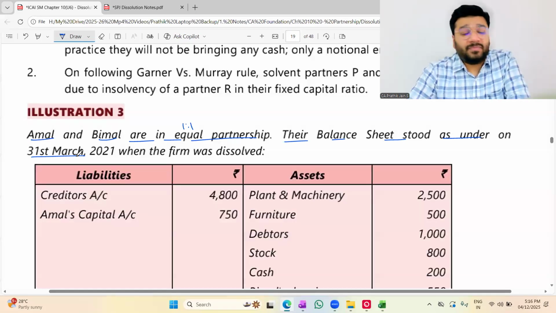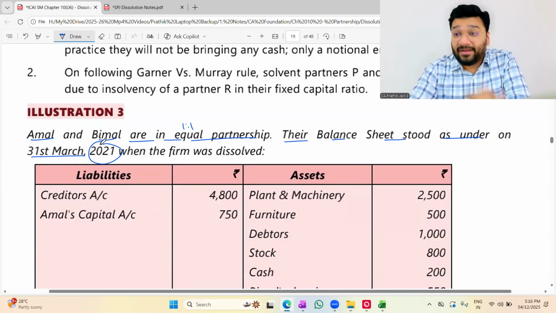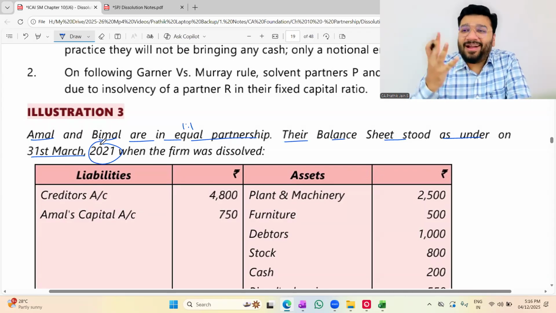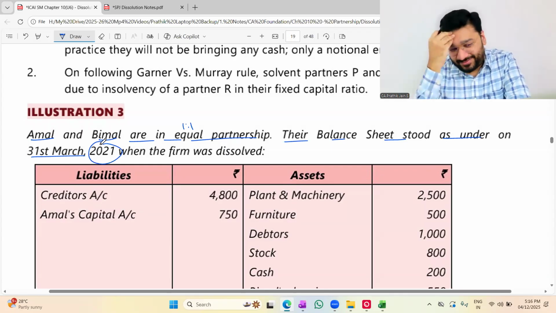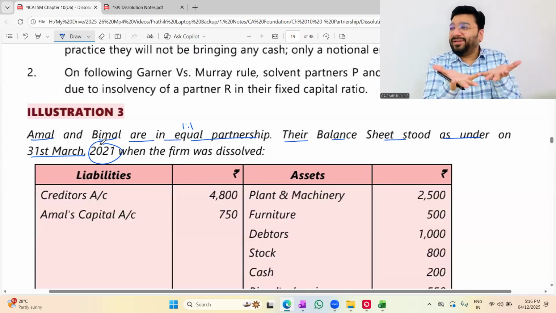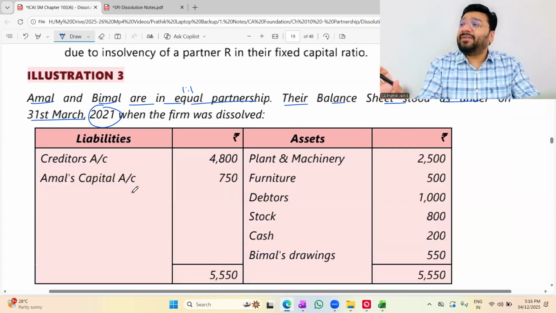Be lucky that at least the date given in the foundation book is the latest date, 21, 22. You can relate to it. I'll call this a Gen Z date. When you come to inter, you know what dates are given? 2000, 2001, 2002. Everywhere 2001, 2002, 2003. Looking at 21, I feel very comfortable. I feel very happy. I'm solving some latest sums. All inter questions in advanced accounting are like this only.